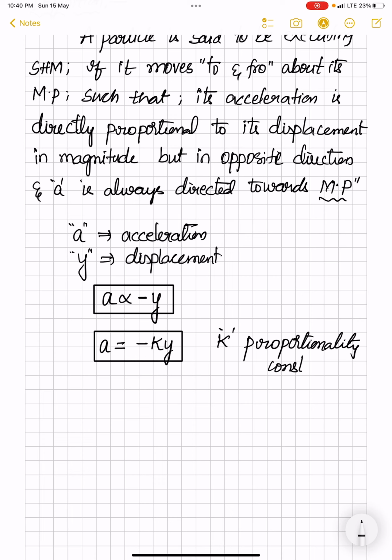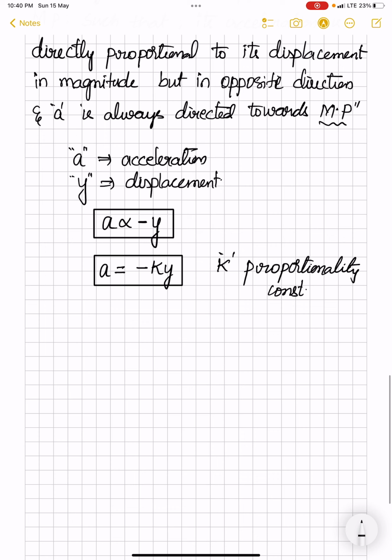We will learn about this proportionality constant in the next video, where we will describe how the projection of a point moving in uniform circular motion about its diameter executes simple harmonic motion. So here k is the proportionality constant, and now let us see some conditions for a particle to execute simple harmonic motion.